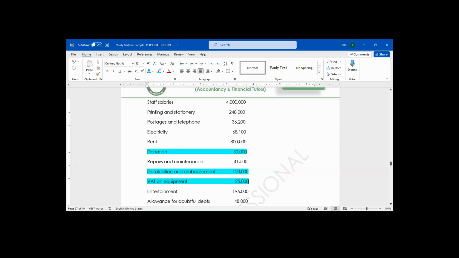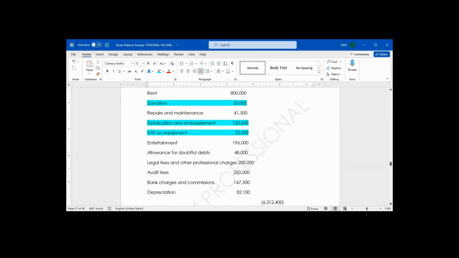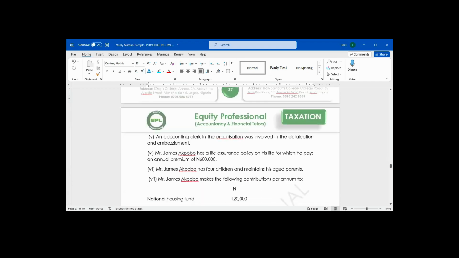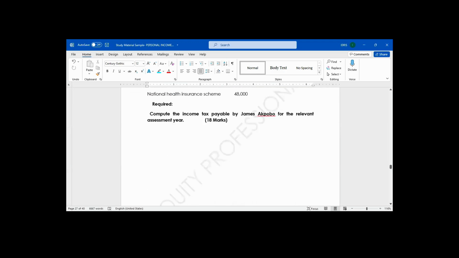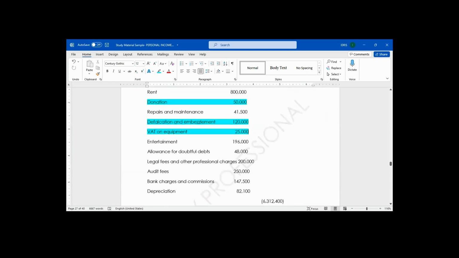Entertainment. Is it allowed or disallowed? It depends on additional info. Do we have additional info on entertainment? We don't have additional info on entertainment. What do we now do? So it's disallowed. Entertainment of customers is allowed. Entertainment of friends and family is not allowed.